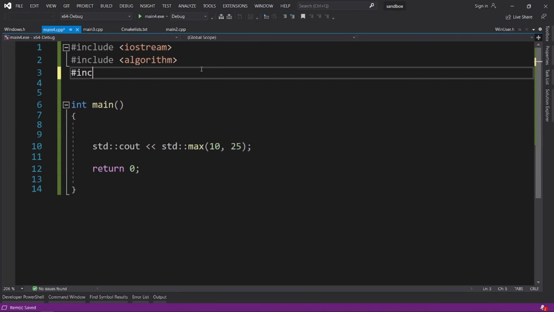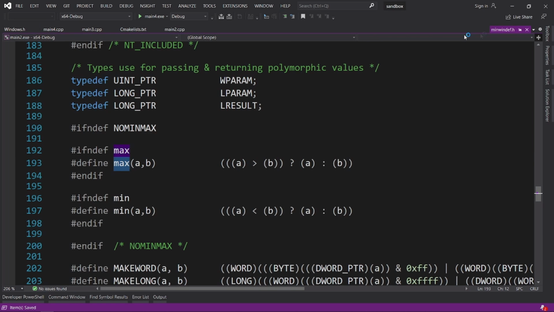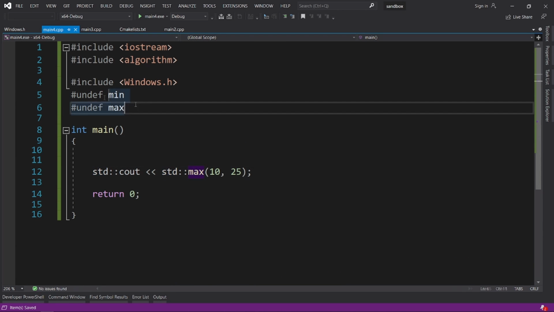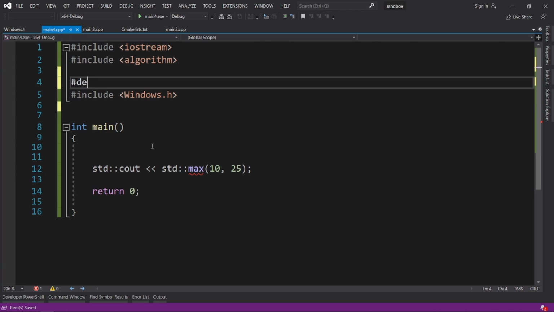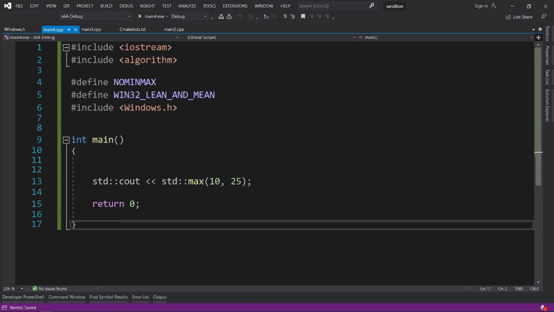Now let's include Windows.h to access the API. Windows.h defines these 2 macros that are annoying. So you could just do this, but there is actually a proper way of removing them, and it is to define NOMINMAX before including Windows.h. And there is one more macro. If you define, and I'm not making this up, WIN32_LEAN_AND_MEAN, Windows will include fewer headers to help speed up the compile speed.